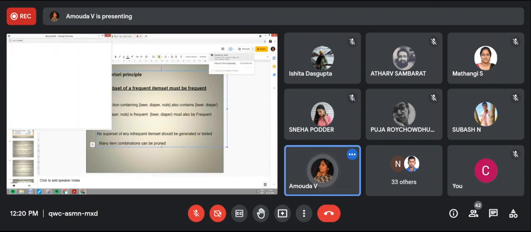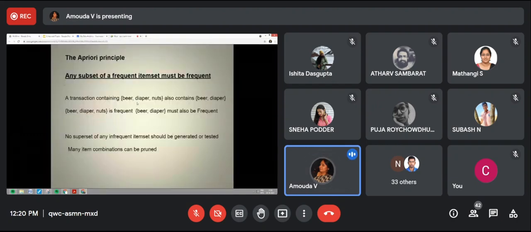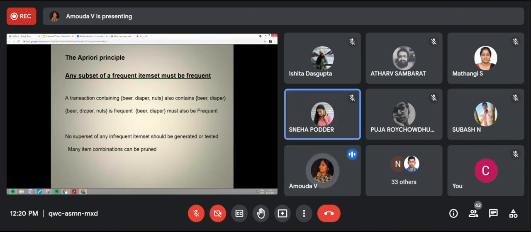Okay students, let me put the presentation view. Please see, the transaction containing beer, diaper, and nuts. This is one transaction. It also contains beer and diaper. What does it mean? What are the subsets of this one? You can make a subset of beer alone, diaper alone, and nuts alone. It becomes a subset. Am I right? Yes, ma'am. That's what is written. If beer, diaper, nuts is frequent, beer and diaper must also be frequent.